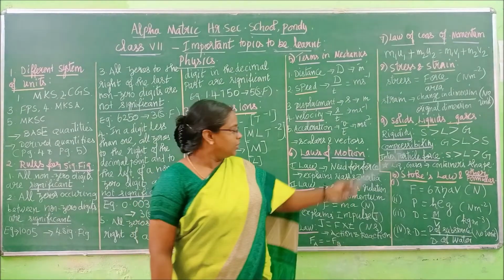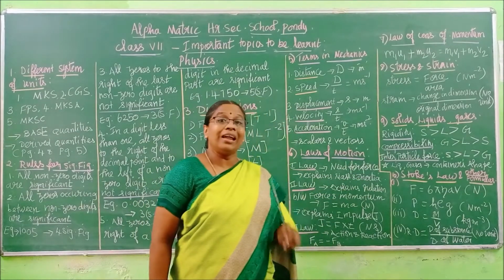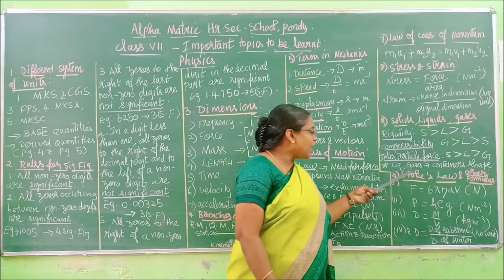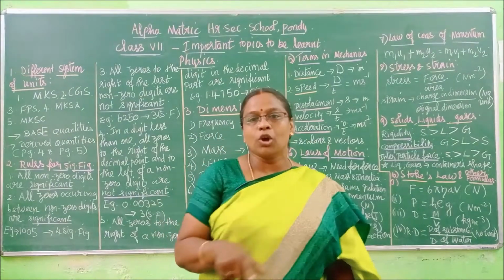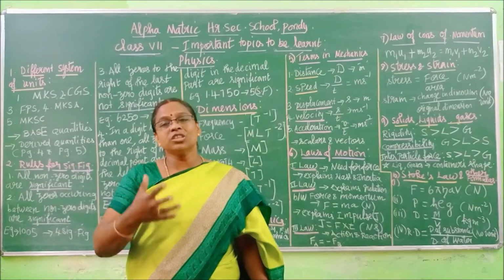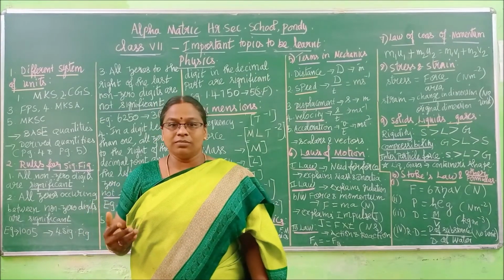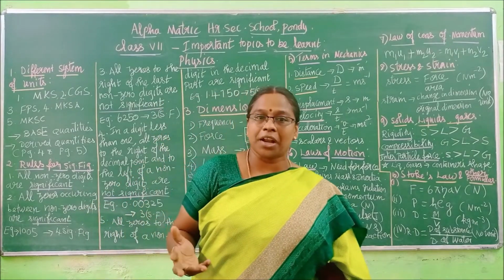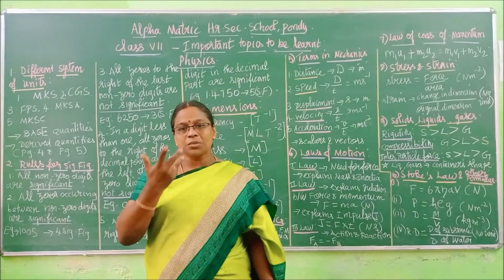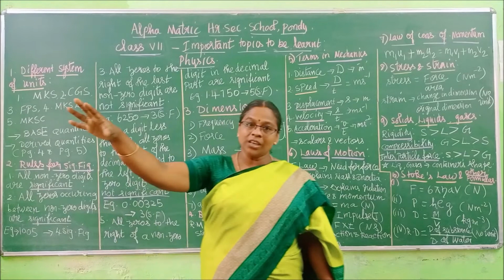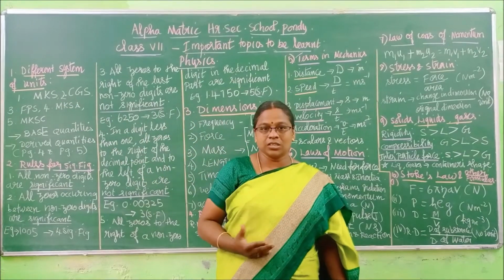Clear, children? These four concepts alone you learn, and along with this, I have added diffusion. There is one property in that same table called diffusion. Diffusion means spreading nature, which can spread very easily, children. For example, if there is a gas leak at your home, you can easily smell it, right? From the kitchen it will spread out in all directions.